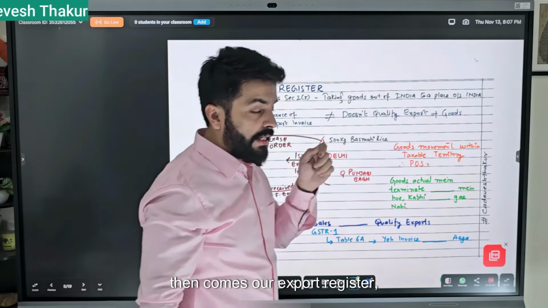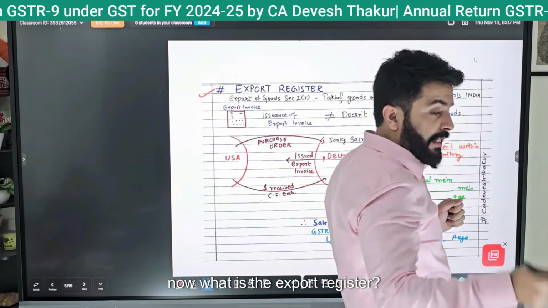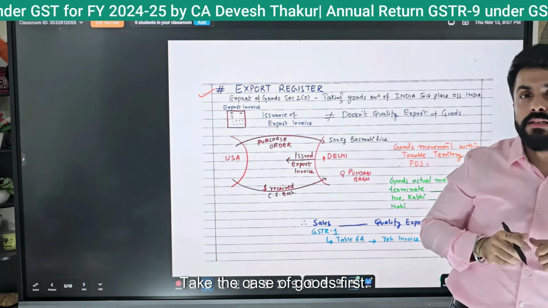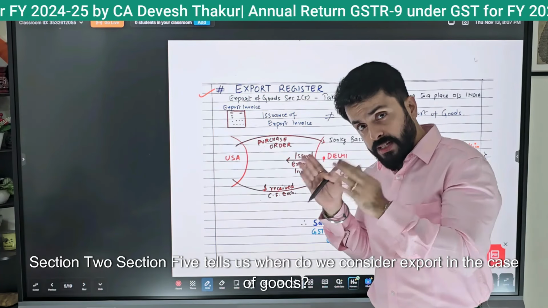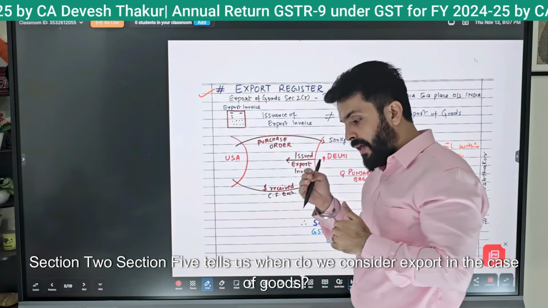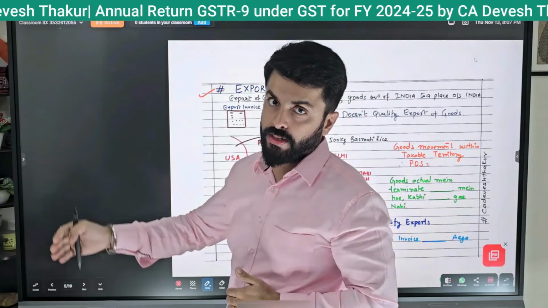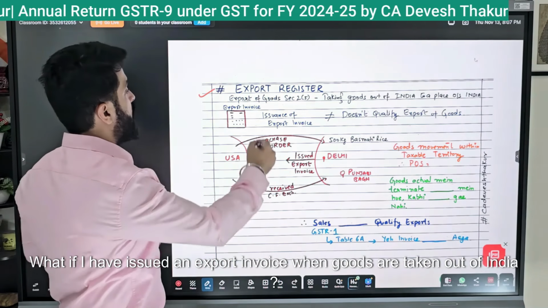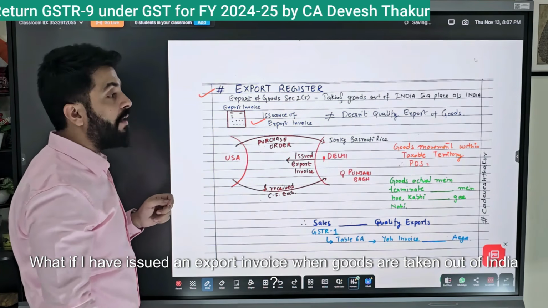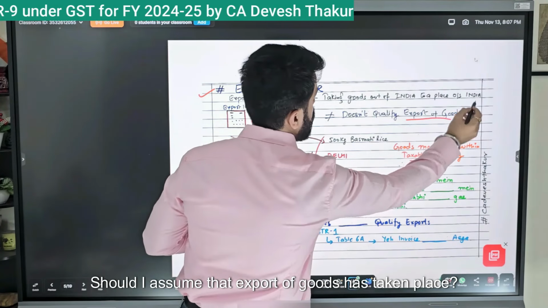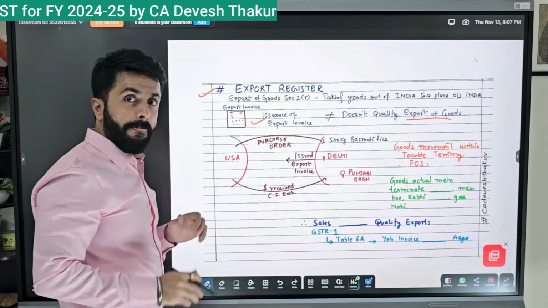Then comes our export register. Now what is the export register? Take the case of goods first. Section 2, Section 5 tells us when we consider export in the case of goods. What if I have issued an export invoice when goods are taken out of India? Should I assume that export of goods has taken place?